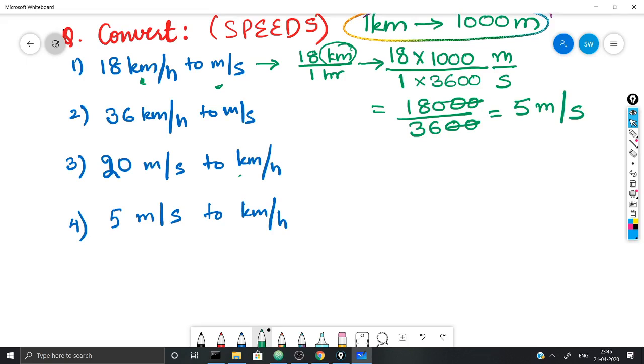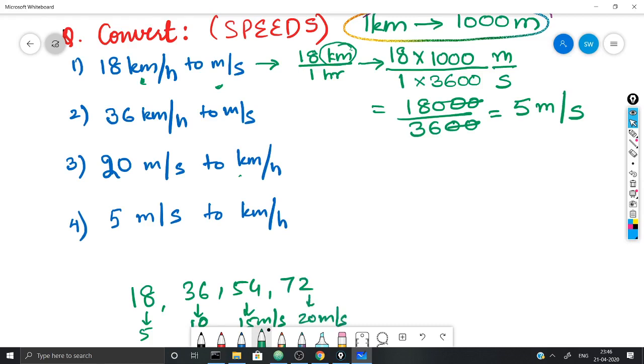Normally the values given in numericals are in the table of 18, multiples of 18. 18 gives you 5 meters per second, then 36 gives you 10 meters per second, 54 gives you 15 meters per second, like this. Normally 72 gives you 20 meters per second. If you practice it more, you'll become accustomed to this type of conversion.